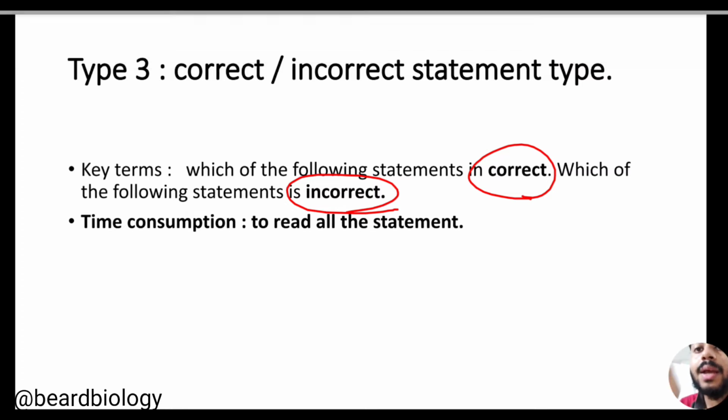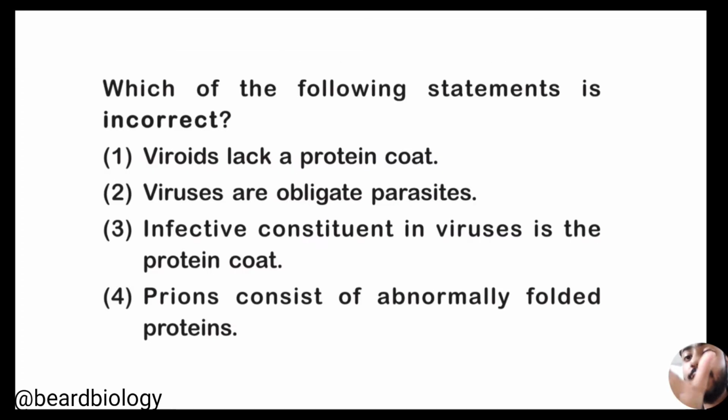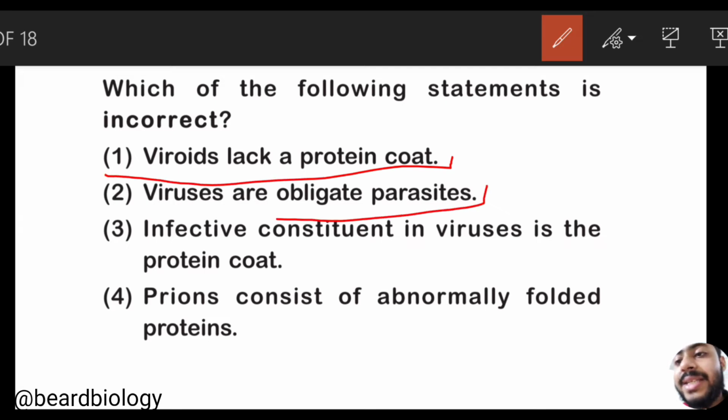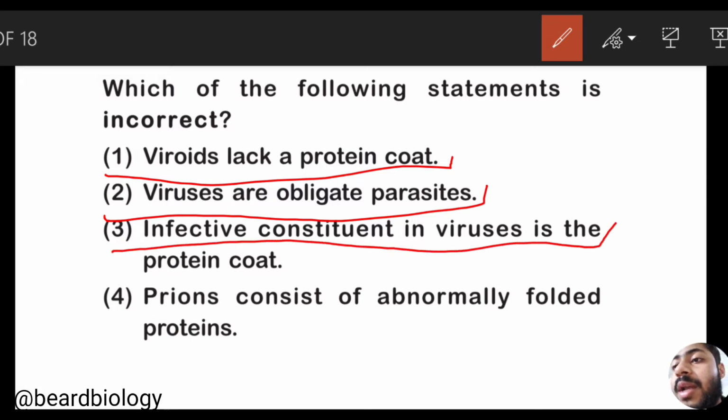Now let me take an example: which of the following statements is incorrect? Okay, so at first, the viroids lack a protein coat. Yes, this is correct. Viruses are obligate parasites. This is also correct. Infective constituent in viruses is the protein coat. Yes, it is incorrect. So this will be the answer. Actually, in case of viruses, the infective constituent is their nucleic acid, that is the DNA or RNA.